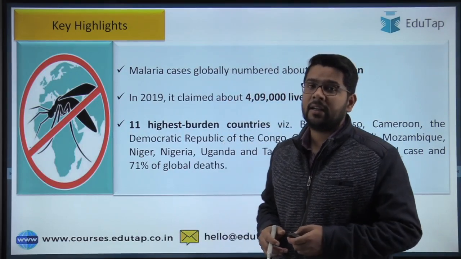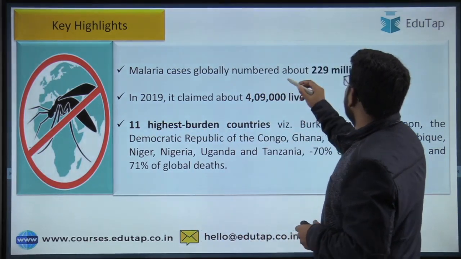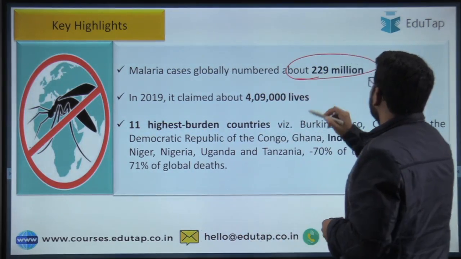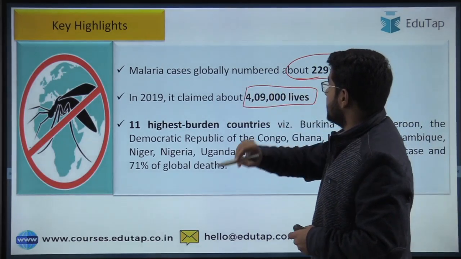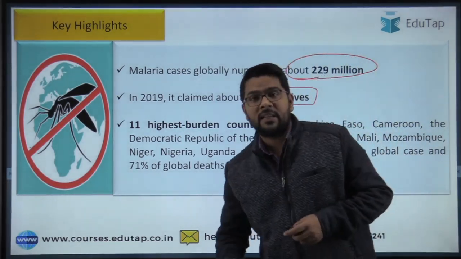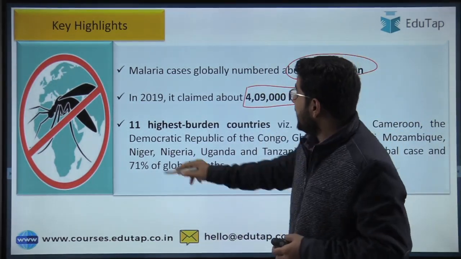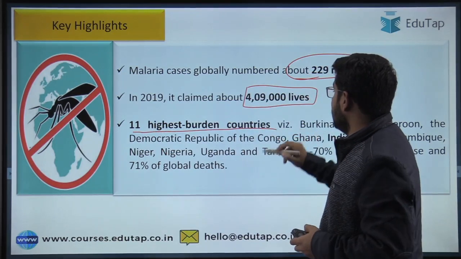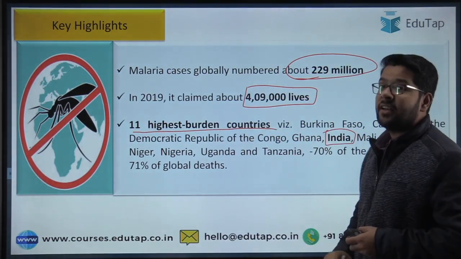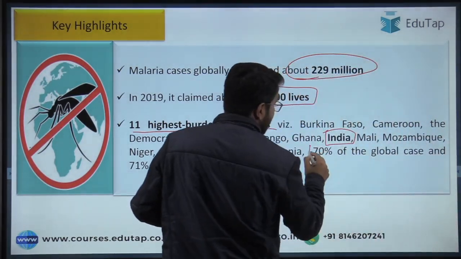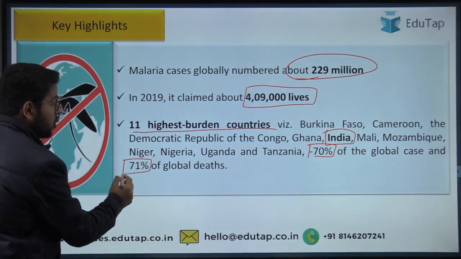Now we'll take the data regarding the global scenario. The number of global cases of malaria is 229 million, and the number of deaths is almost 4 lakh. These are the facts regarding the global data. Among the 11 highest burden countries, India is one of the members, and these countries contribute almost 70% of the global cases and 71% of the global deaths.